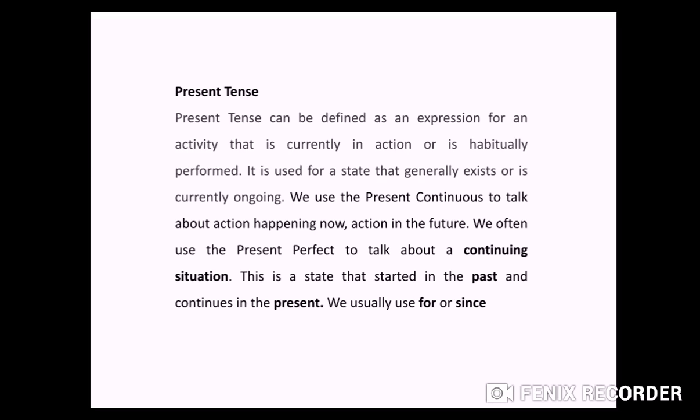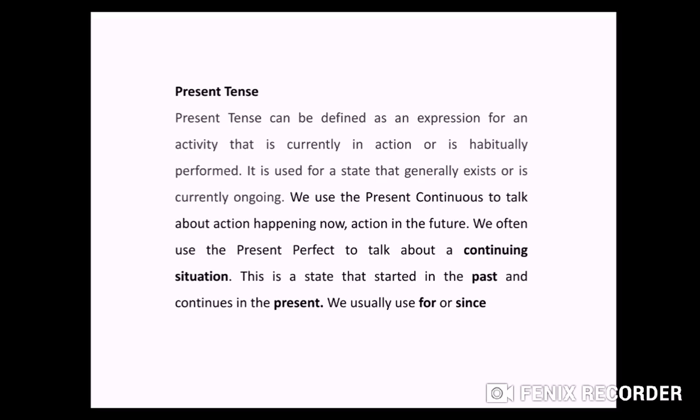We use the present continuous to talk about an action happening now. Present continuous, or we can say present progressive, is something which is happening right now in continuation. It is in progress. For an action in the future also we use present continuous.